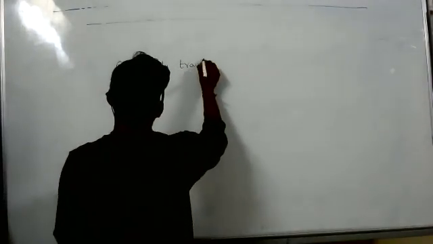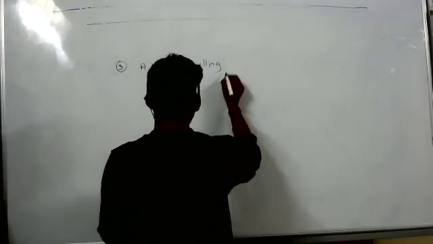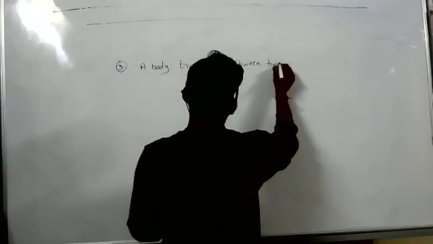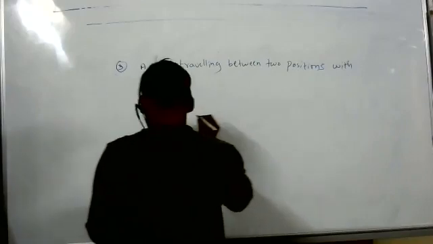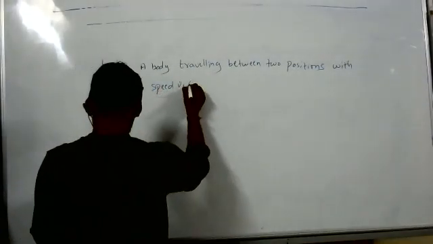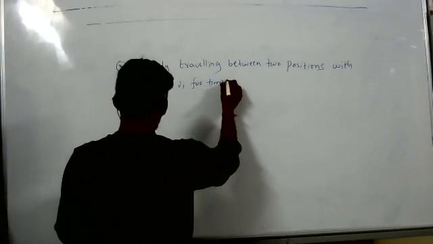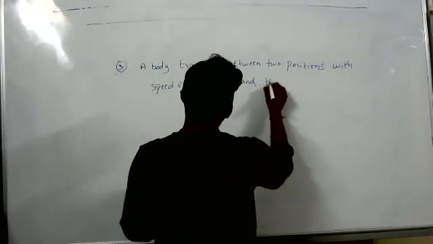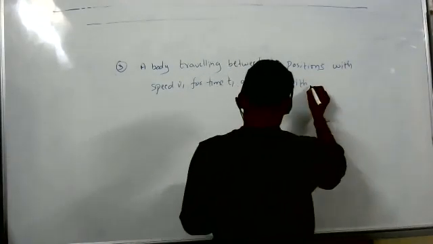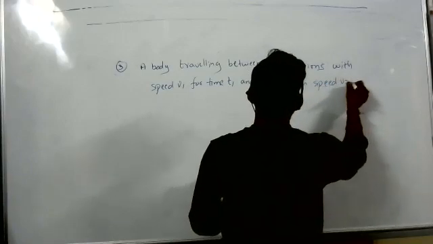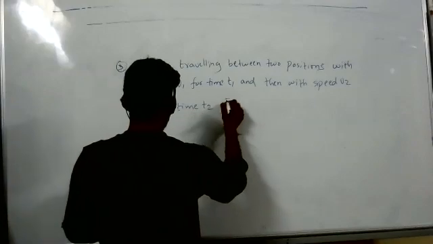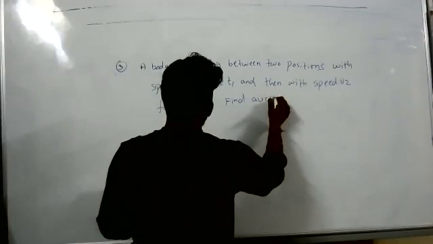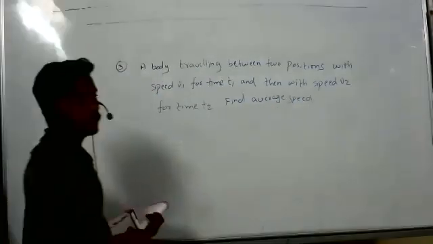A body traveling between two positions with speed V1 for time T1 and then with speed V2 for time T2. Find average speed. Find average speed.